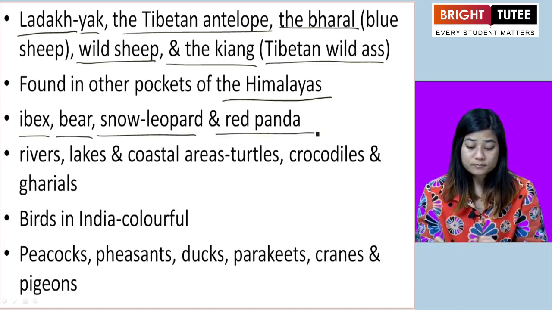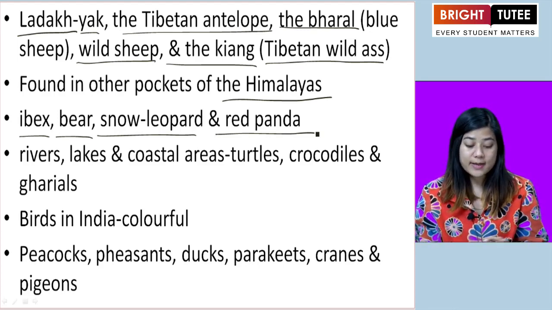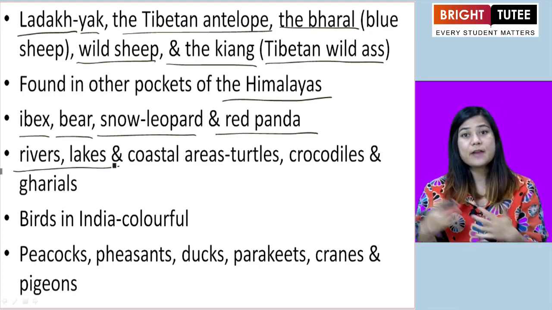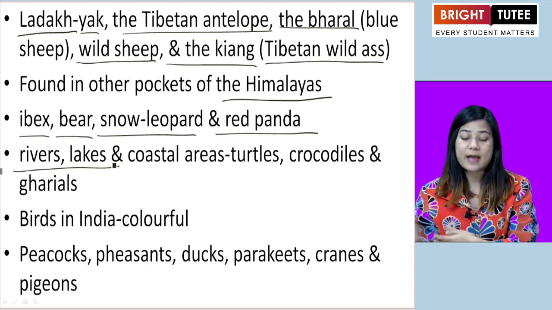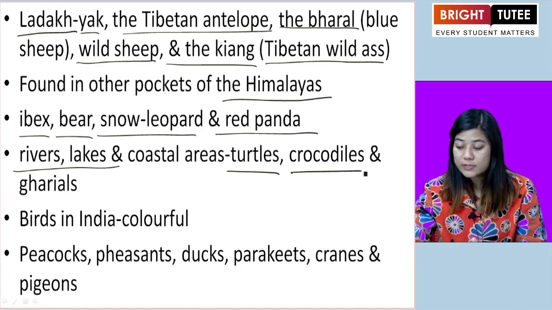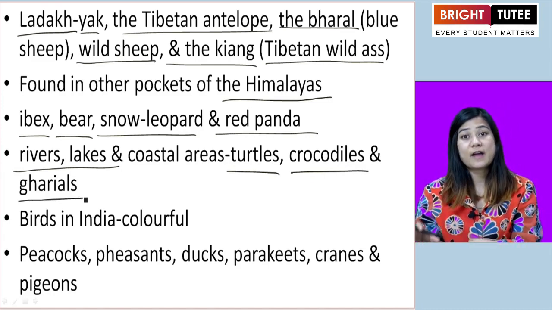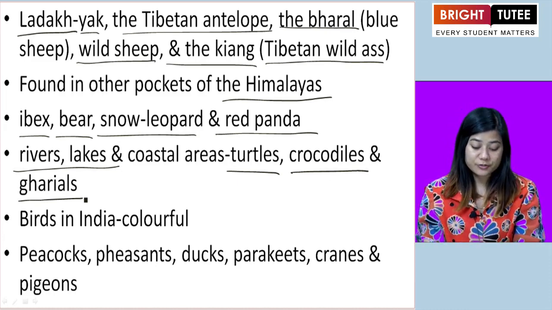Okay. Now, if we look at our coastal areas, our rivers and lakes, there we find another variety of animals. What are they? They are turtles, crocodiles, and gharials. These are the animals that we find in the lakes, rivers, and coastal areas of our country.